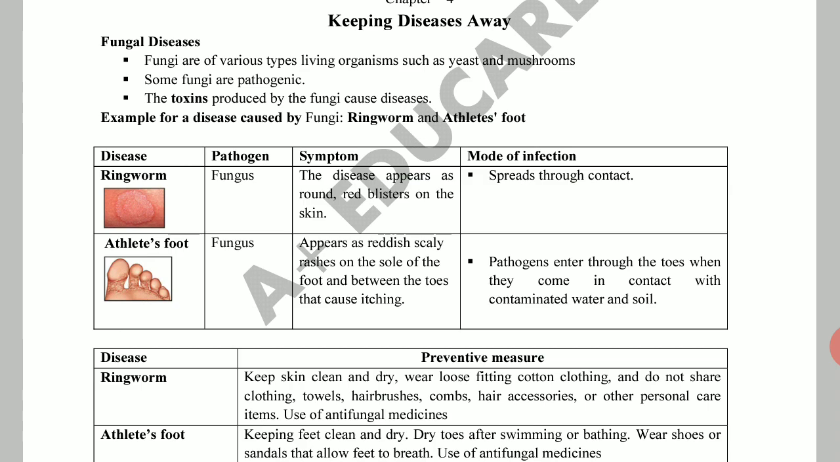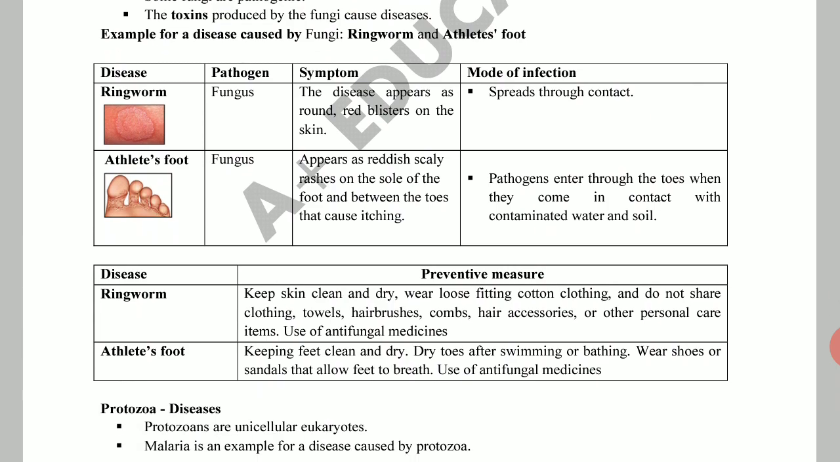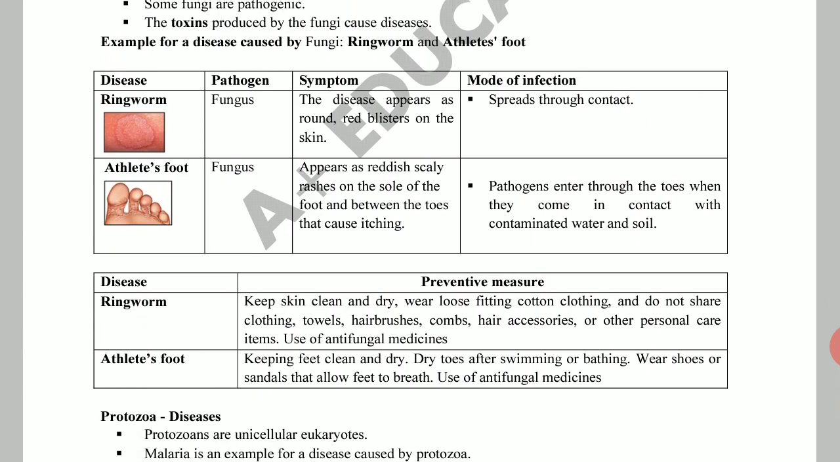You learned about bacteria and virus. Virus destroy the genetic mechanism of host cell and create disease. Bacteria produce toxin. Similarly, fungus also produce toxin or poison and create disease. See the ringworm. Ringworm is a disease caused by fungus. And the pathogen is fungus.